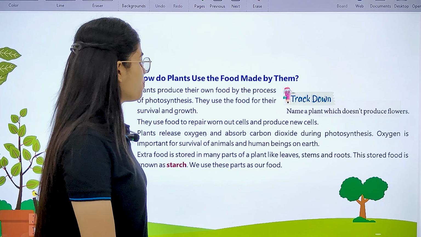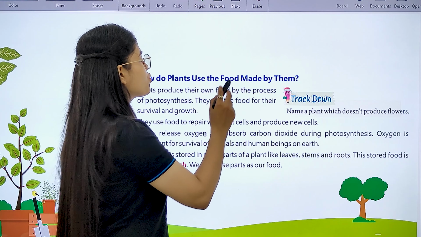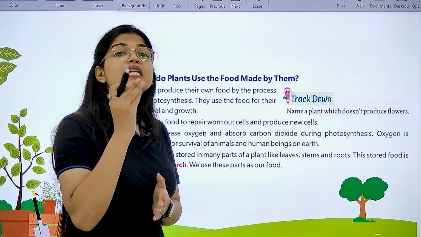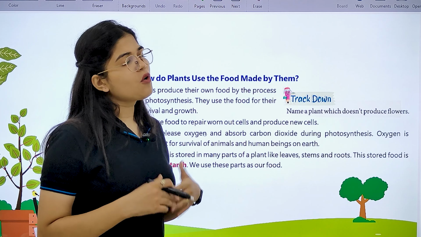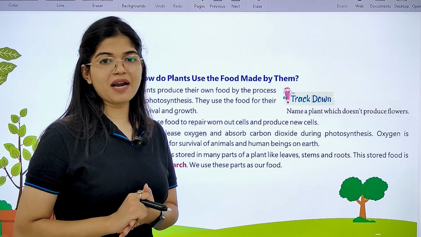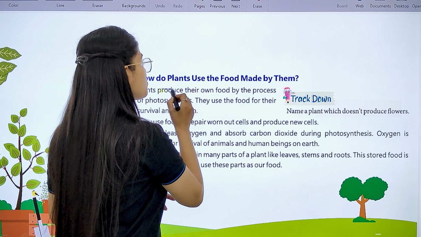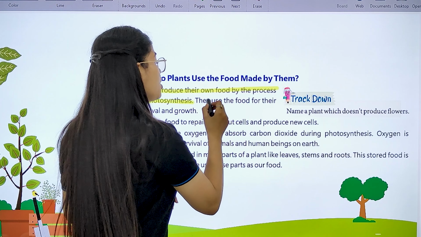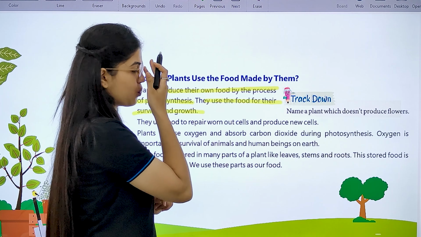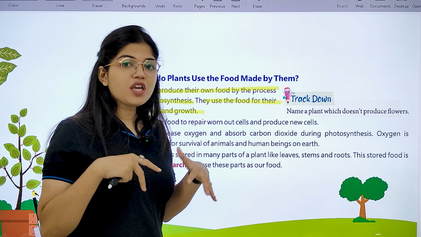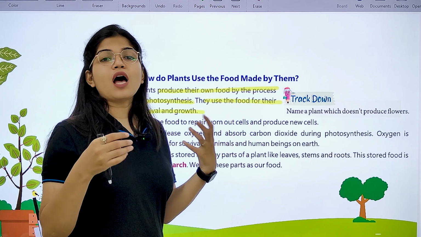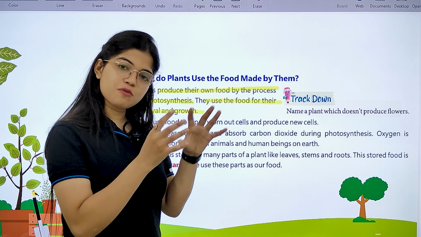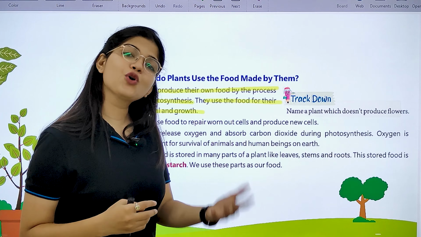Okay, now next we have, how do plants use the food made by them? So now the food has been prepared by the plants. Now it needs to be used also by the plants. So how do plants use this food prepared by them? See, plants produce their own food by the process of photosynthesis. This we have discussed. Then they use the food for their survival and growth. So students, as we all use the food for our growth, for our survival, similarly, plants also use the food which is prepared by them for their survival and growth only.